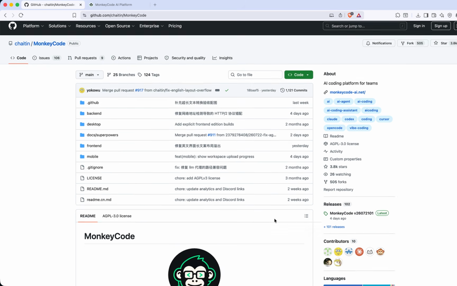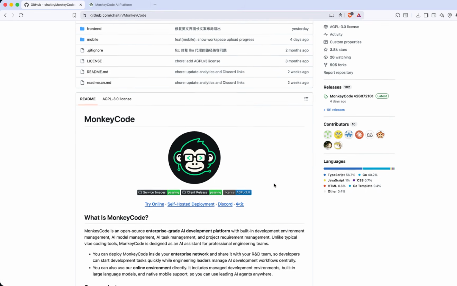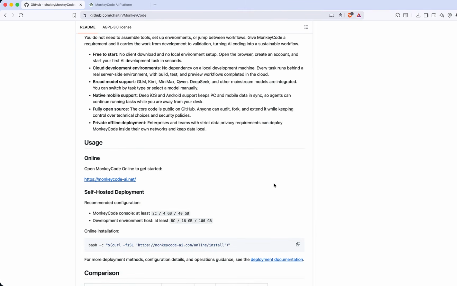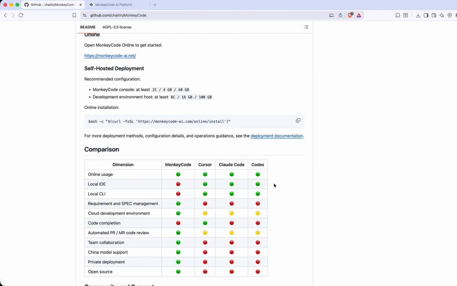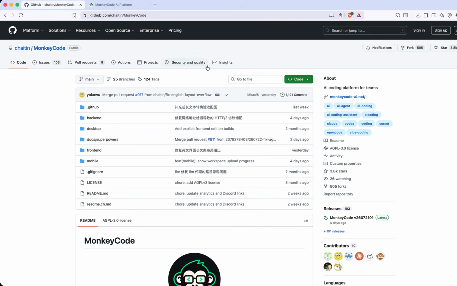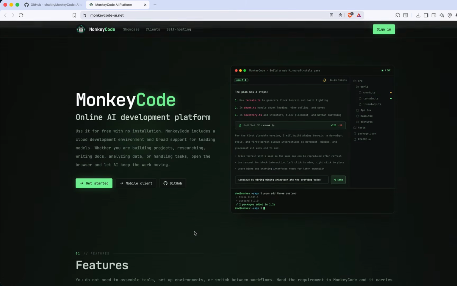This MonkeyCode repo provides you an AI coding platform for free, where you can get 30 million tokens per day. Currently it is only available for browser online. It is not available for CLI and locally. If you want to know more about it, you can visit the official website, where it mentions each and everything.